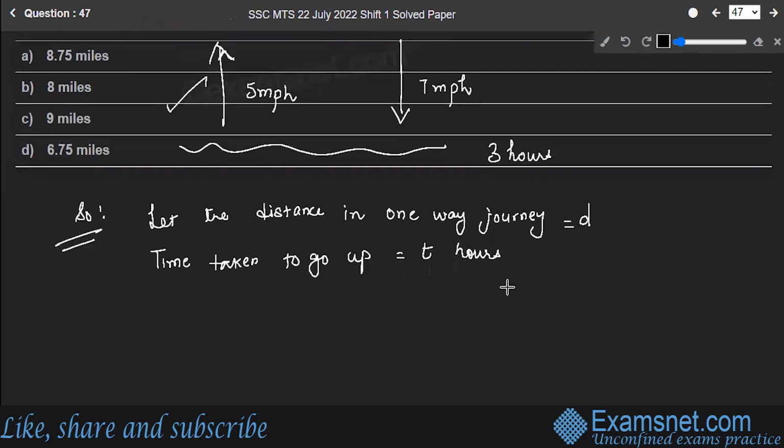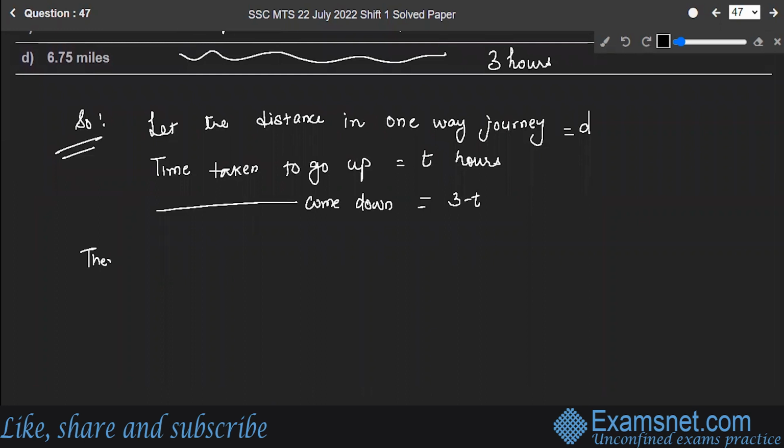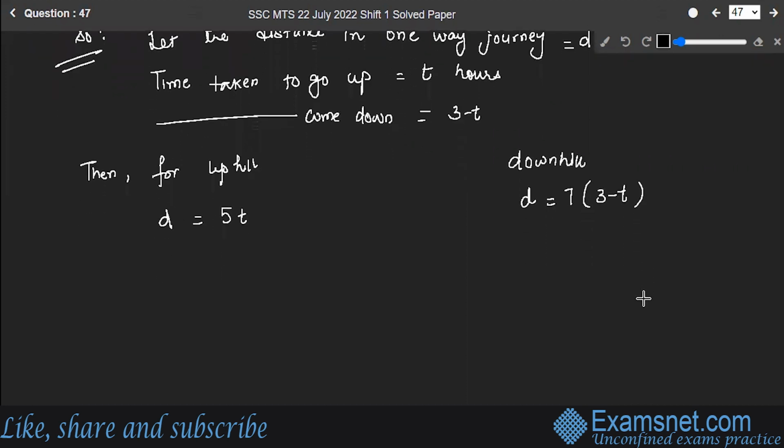Then the time taken to come down will be 3 hours minus T. Then for uphill, distance is equal to speed into time. Speed was 5 and the time was T. And for downhill, distance is equal to speed multiplied by time. Now, according to the question, both are equal.